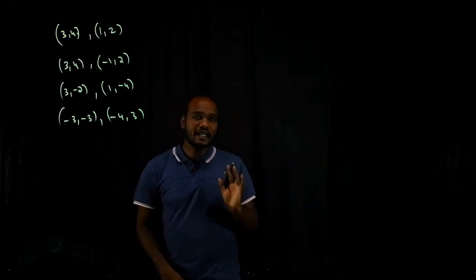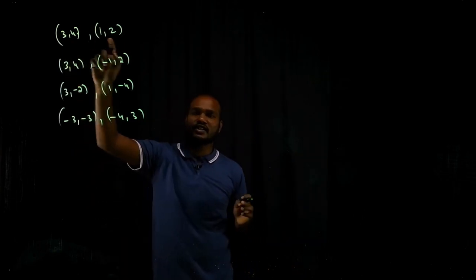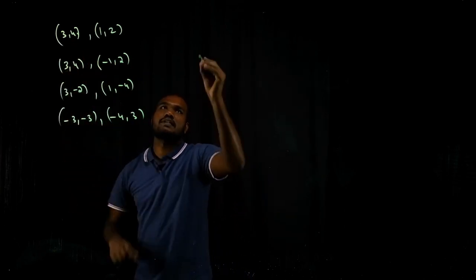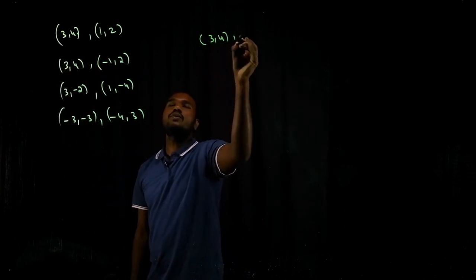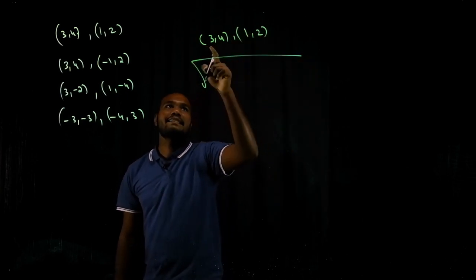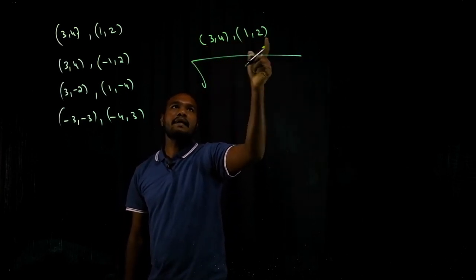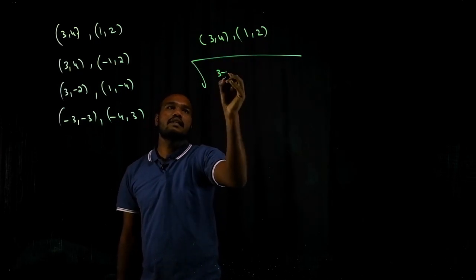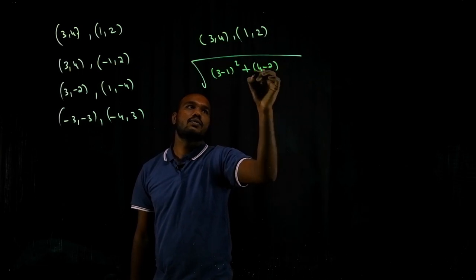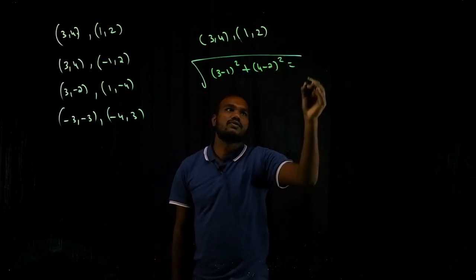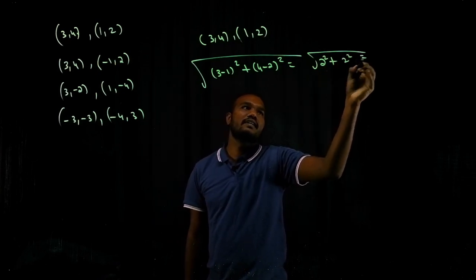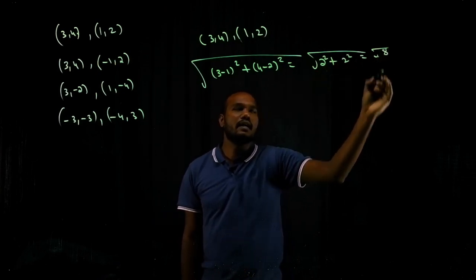Once you try, then only watch our video, or you can watch the first question and pause the video and watch the rest of the questions' solutions. Okay, let's take the first one: (3, 4) and (1, 2). What do I need to do? Take an under root of the difference of x squared plus the difference of y squared. That is (3 minus 1) whole square plus (4 minus 2) whole square. Is that good? So under root of 3 minus 1 is 2, 2 square plus 2 square, that is 4 plus 4, which is root 8.